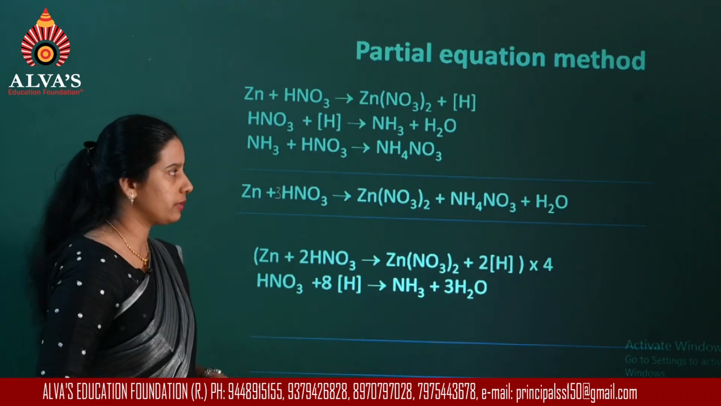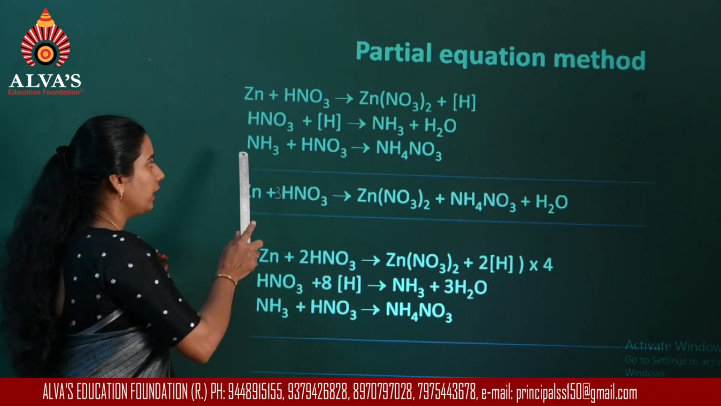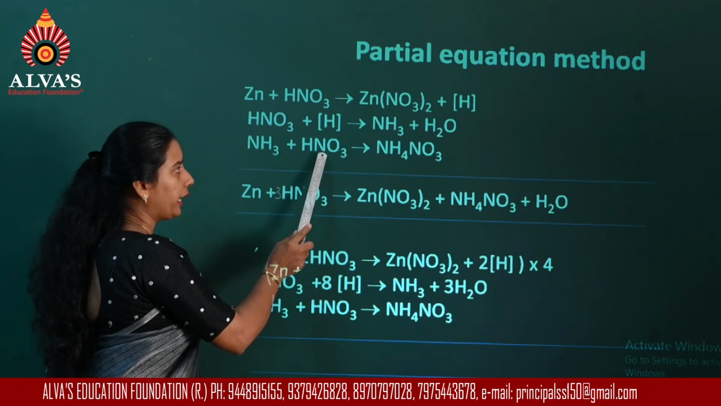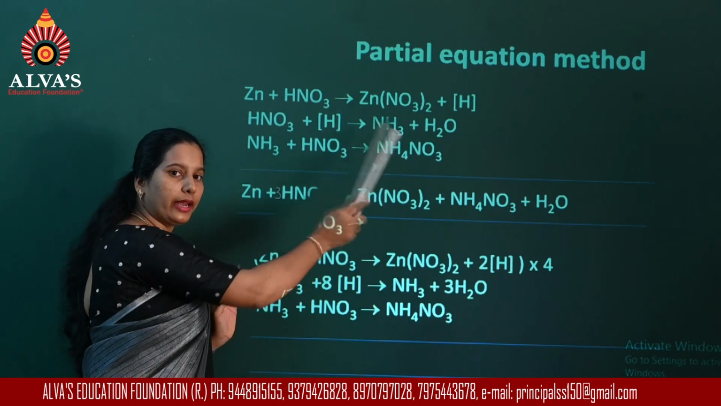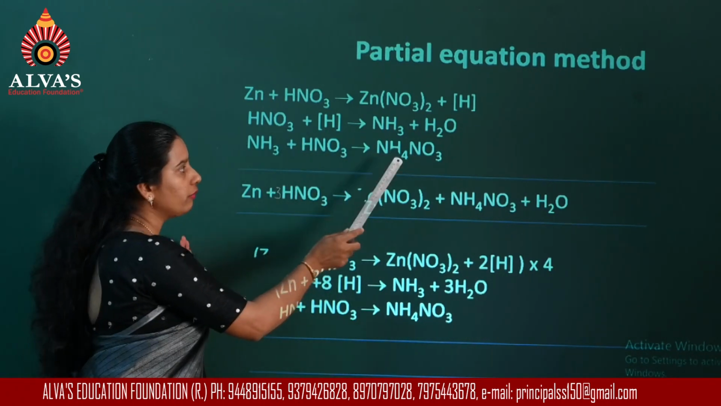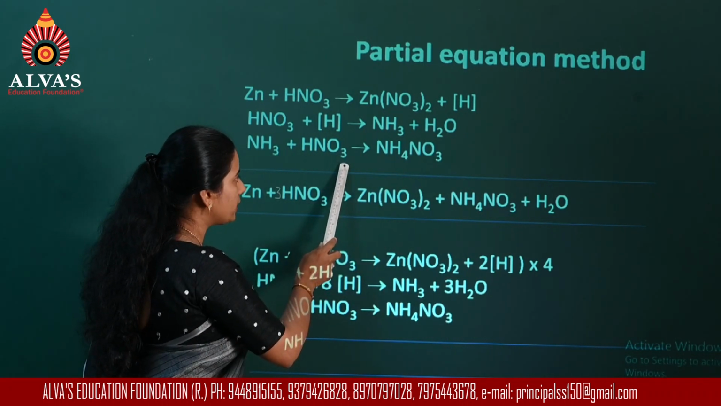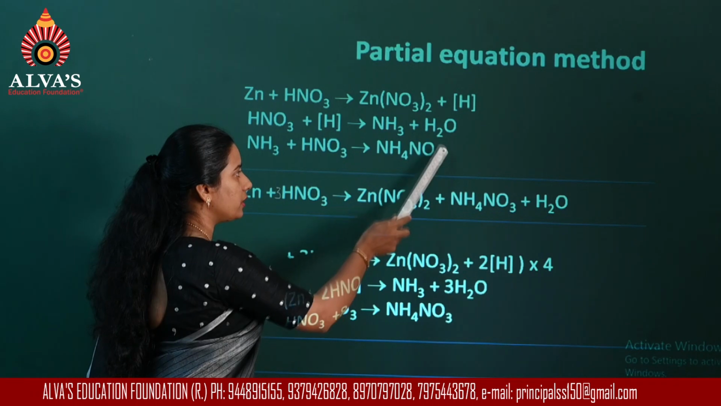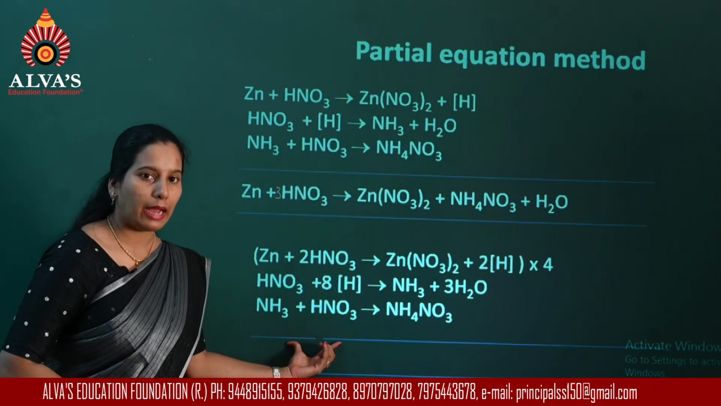Moving on to the third equation, you see there are 2 nitrogens on the left and 2 nitrogens on the right, balanced. 3 plus 1, 4 you have. Here it is 4, that is also balanced. Coming to oxygen, there are 3 oxygen atoms here, 3 here. So the third equation is already balanced.